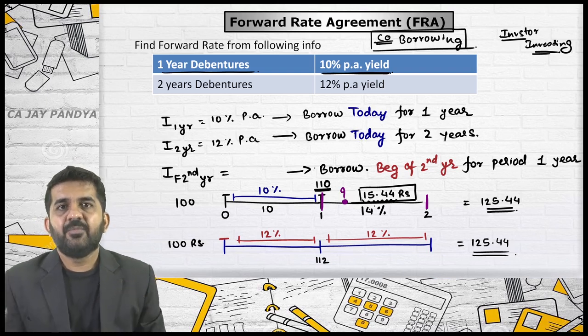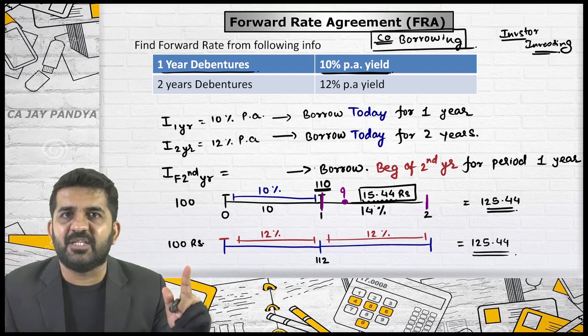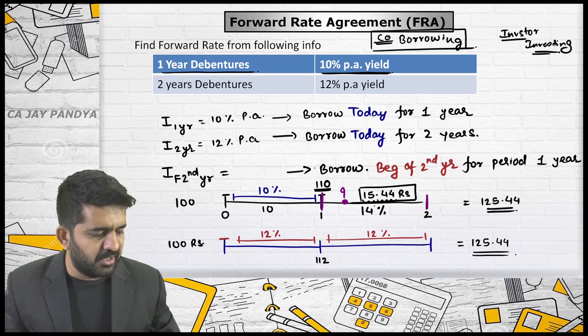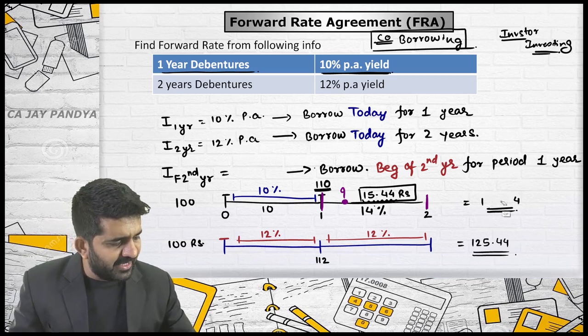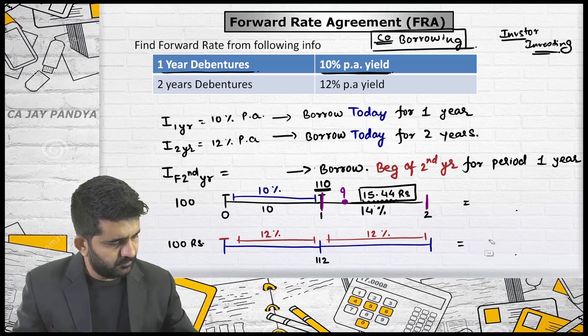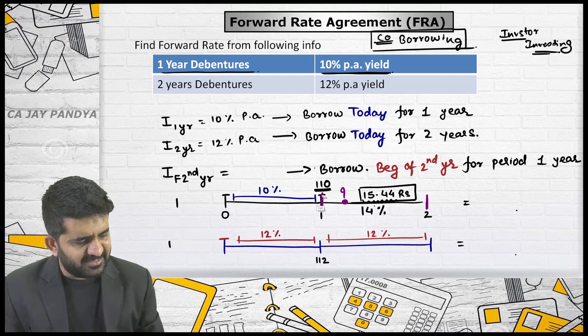Is it alright? So what does it mean? 12% in the first year and 12% in the second year is the same as 10% in the first year and 14% in the second year. Is it alright? So let me not take 100 as a base. Let me take 1 rupee as a base.